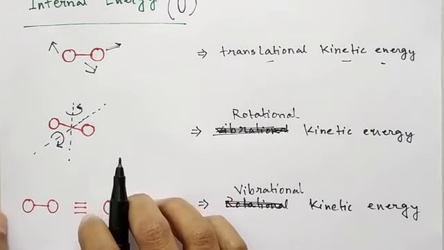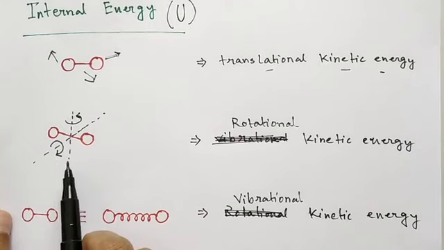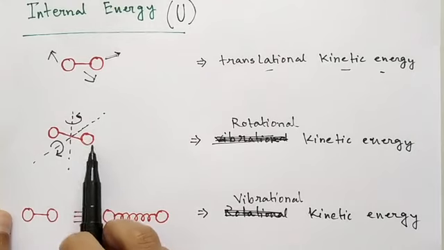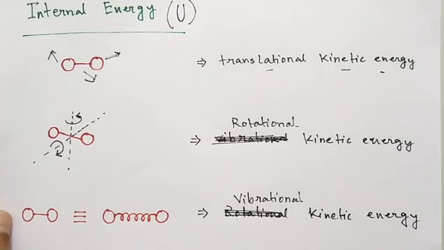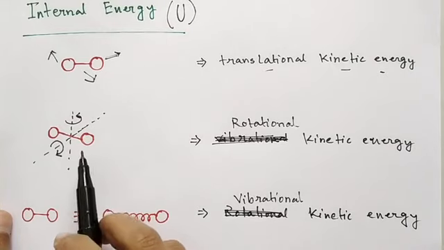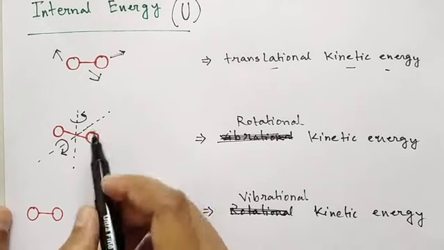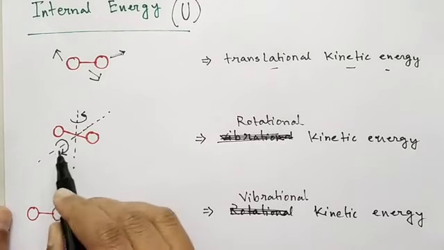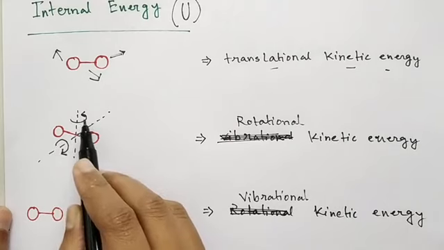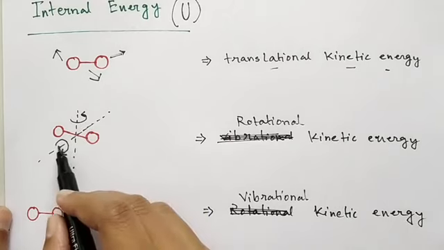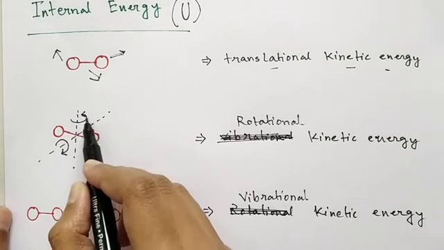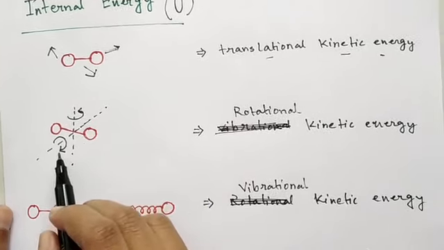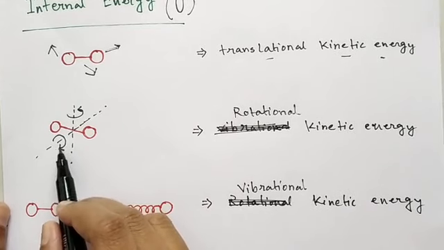Next, other than monoatomic gas molecules, other gas molecules such as diatomic, triatomic or polyatomic gas molecules can have the rotational mode of motion. For example, in this case we have a diatomic gas molecule and it can rotate. We have already discussed in the degrees of freedom that they can have 2 degrees of freedom associated with rotational motion.